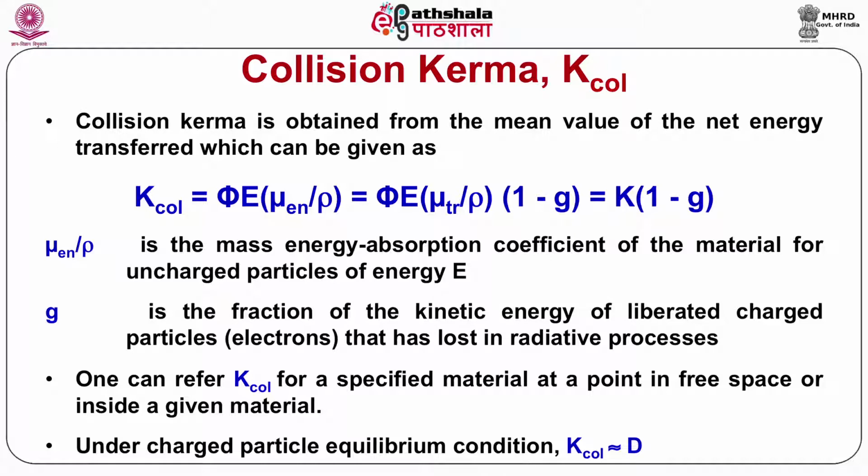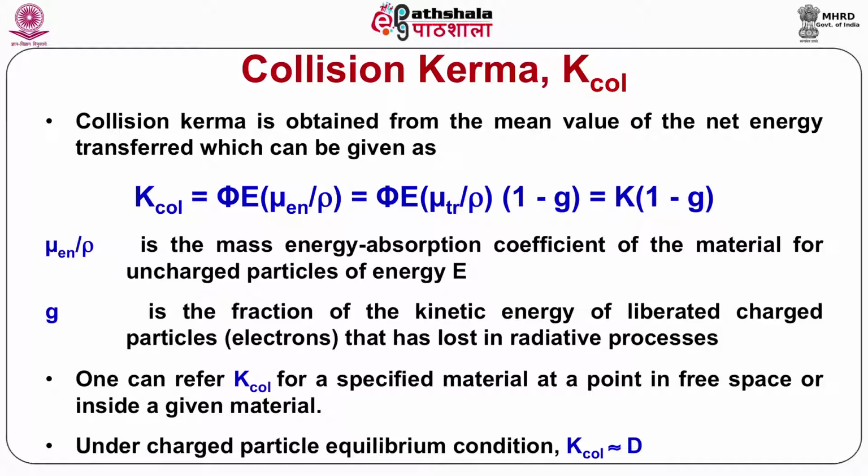Collision kerma is obtained from the mean value of the net energy transferred, which can be mathematically given as collision kerma K col is equal to phi, that is particle fluence, into energy E into mu en by rho, which can also be given as phi into E into mu Tr by rho into 1 minus g.